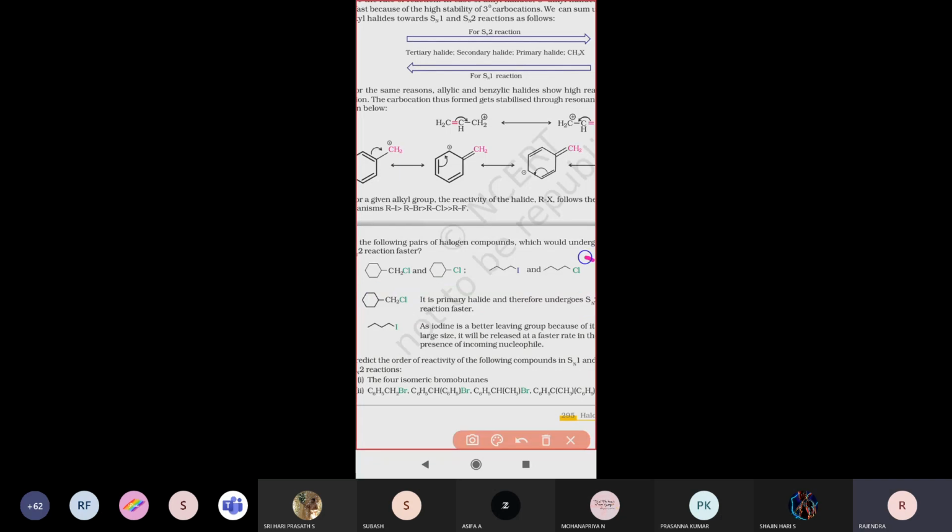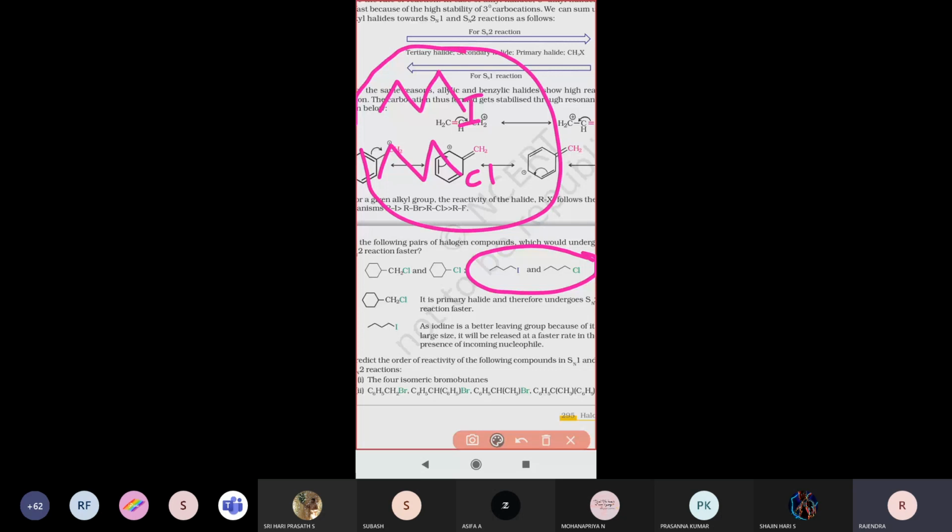This compound, everyone see here. One compound has iodine and another compound has chlorine. Which compound will undergo the SN2 mechanism very fast? Here, for both, the halogen-attaching carbon atom, how many other carbon atoms are attached?